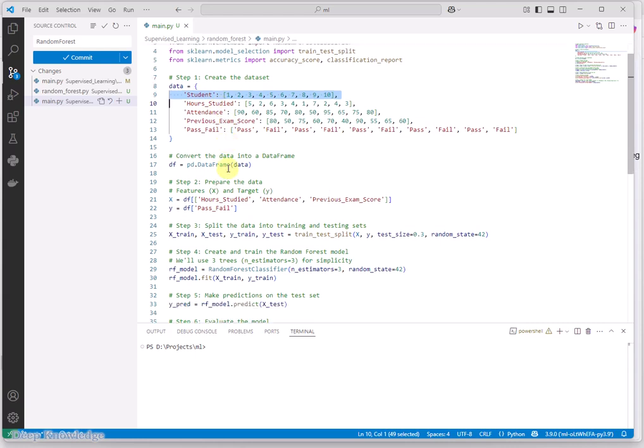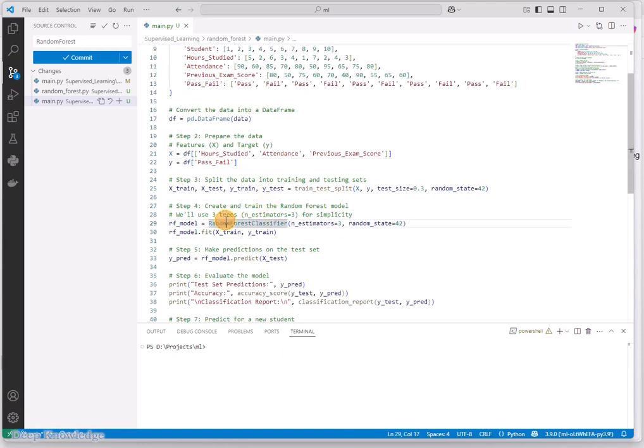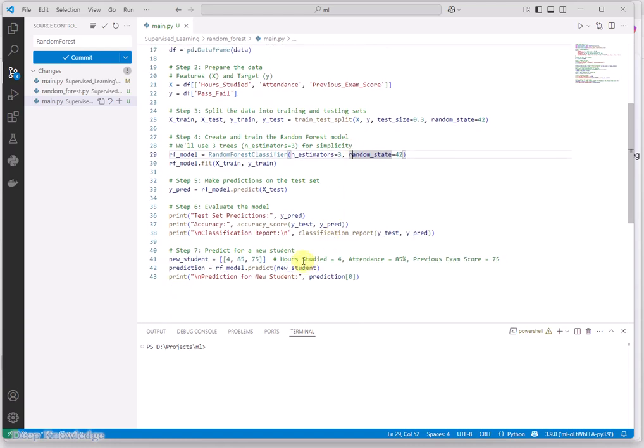And you can see here the data set that is used in the document. And here I have the random forest. The number of estimators is the number of decision trees. And we use this random state just to make the result reproducible every time. So if you run this two, three, 10 times, you will get the same result. But without this, you will get different results because it's randomly selected.